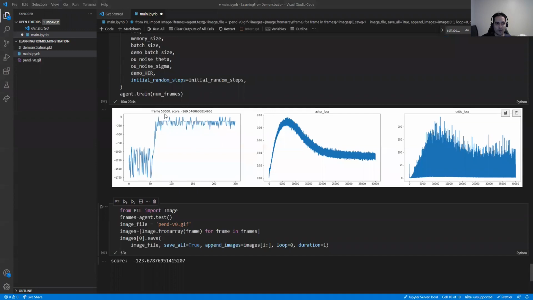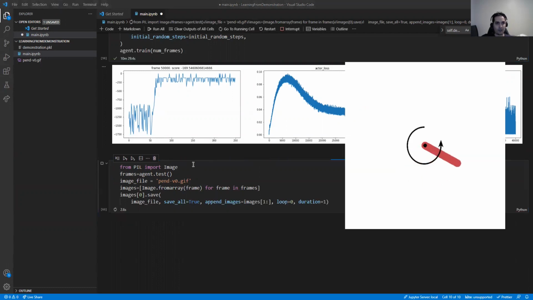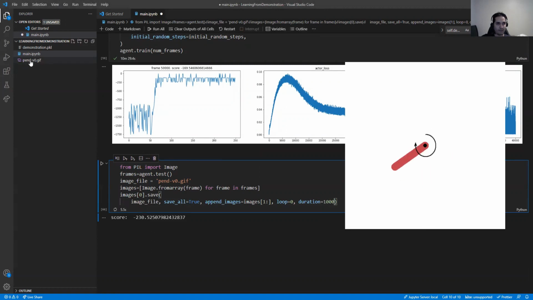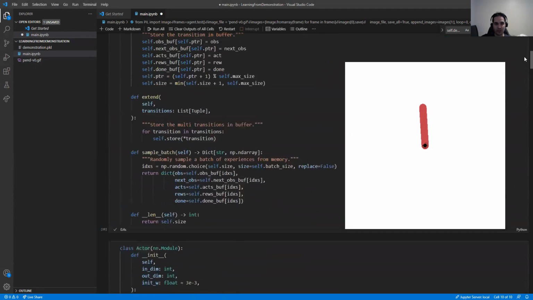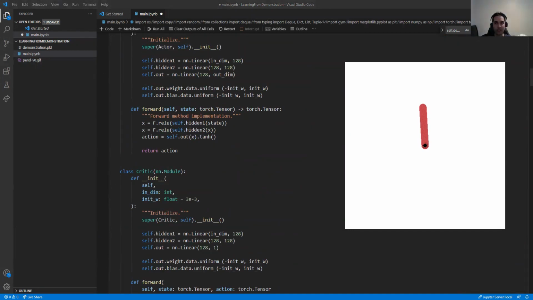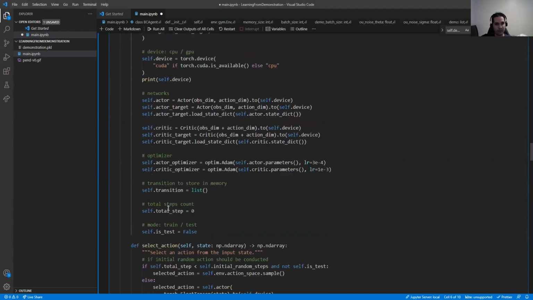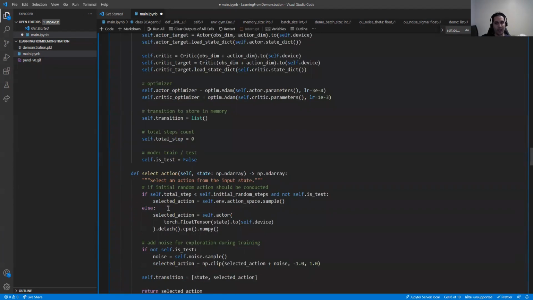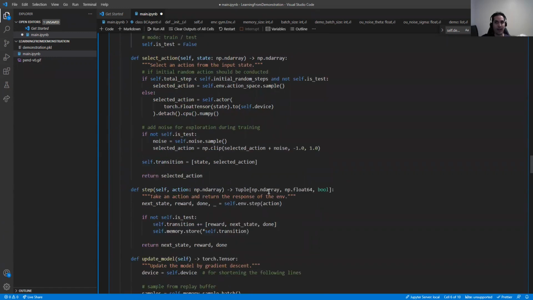So the model is trained for 50,000 frames. I also added this part that can show us the animation of the pendulum, showing us some frames, and I am also saving a GIF file beside it. So that's it. This is the demonstration. This is very similar to DDPG. The only difference is that we have that demonstration, and we apply that loss, so that sometimes we pick the action from the demonstration, not from the policy or actor network.